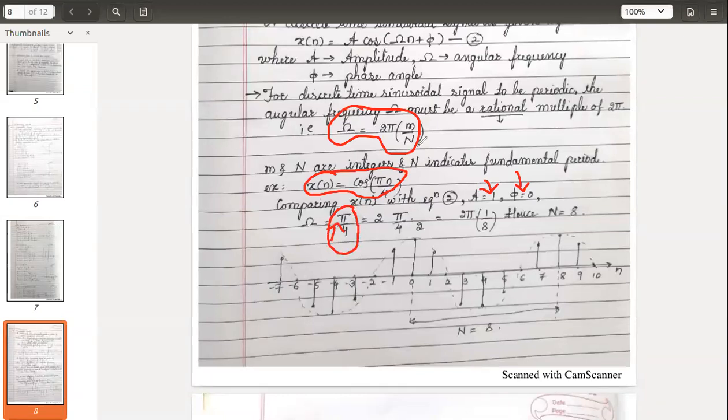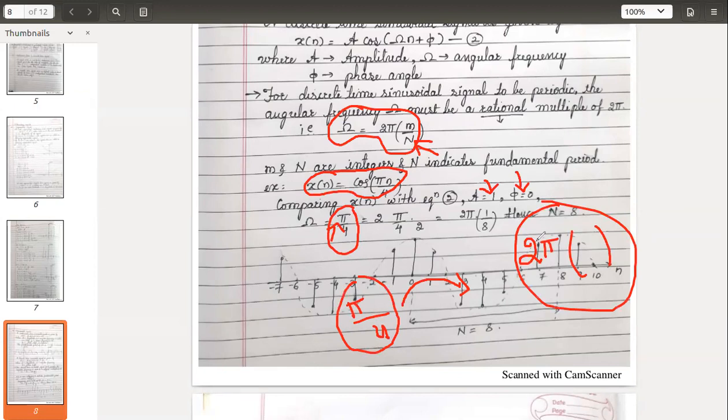Whatever we have got, we will try to represent in this form, 2 pi into something. We have pi by 4, and we have to represent it in this form, 2 pi into something. Okay, the same pi by 4, we have to write like this.